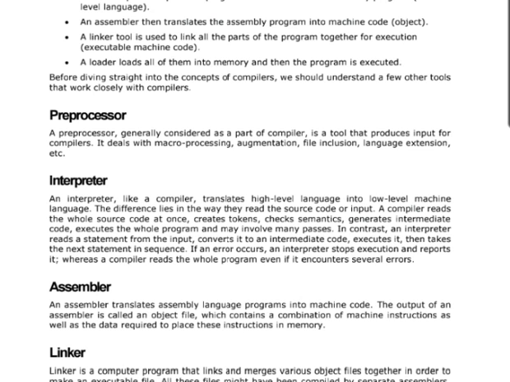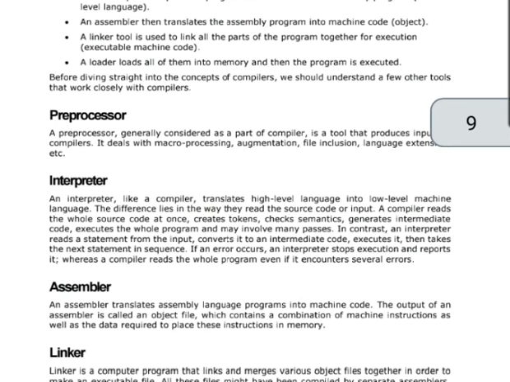First we understand how a program using a C compiler is executed on a host machine. First, the user writes a program in C language, that is high level language. Then the C compiler compiles the program and translates it to an assembly program, that is low level language. The assembler then translates the assembly program into machine code. A linker tool is used to link all the parts of the program together for execution, that is executable machine code. A loader loads all of them into the memory and then the program is executed.